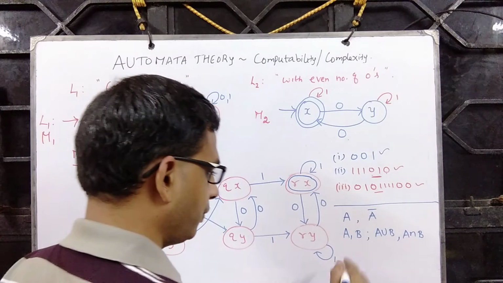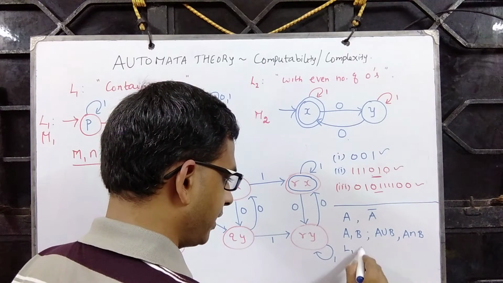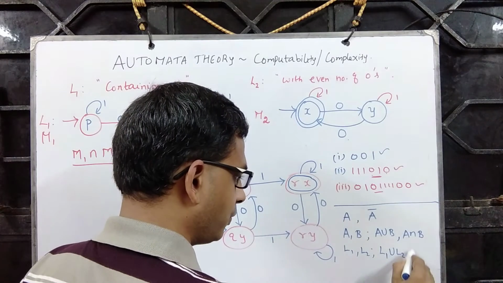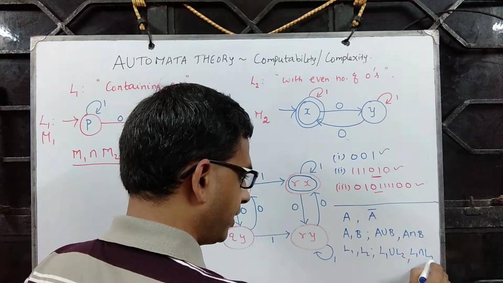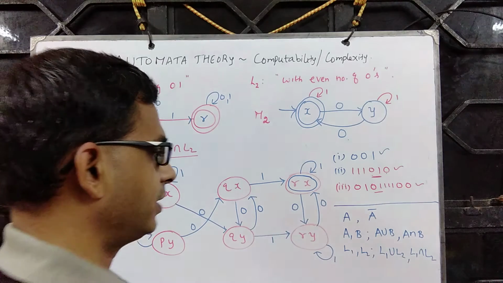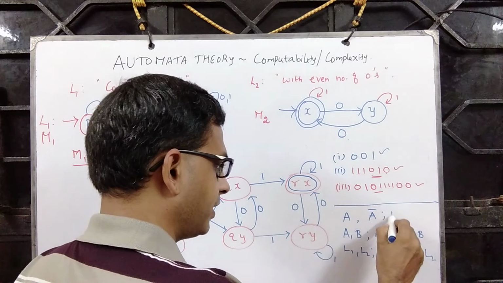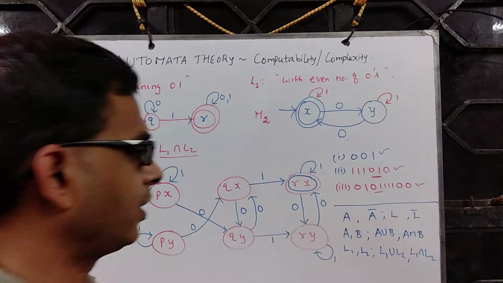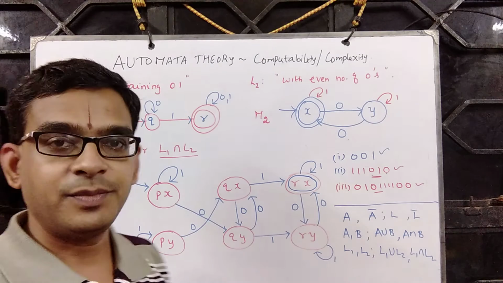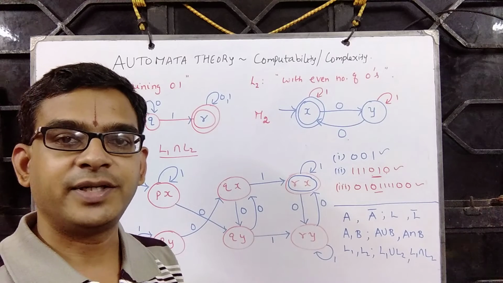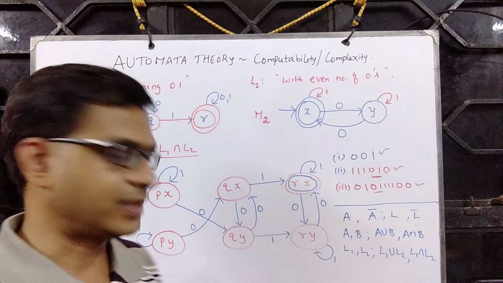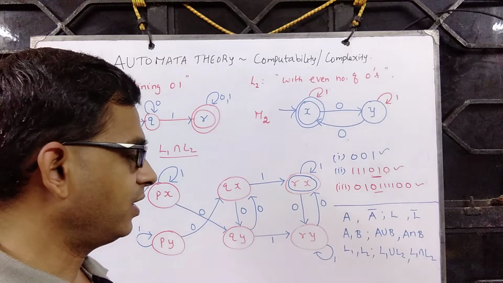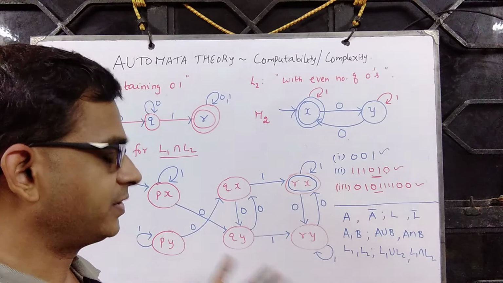So given two languages L1 and L2, one can talk about L1 union L2, one can talk about L1 intersection L2. Similarly, given a language L, one can talk about its complement. So we see them as sets. So naturally, set theoretic operations, whatever we come across, they are applicable here as well. That's precisely what we have seen.